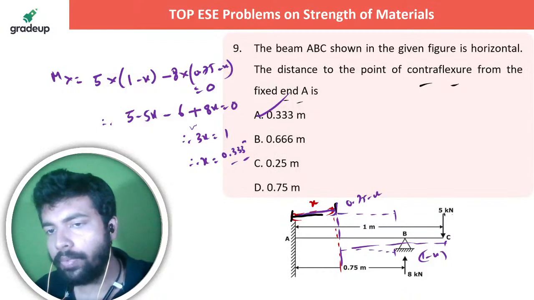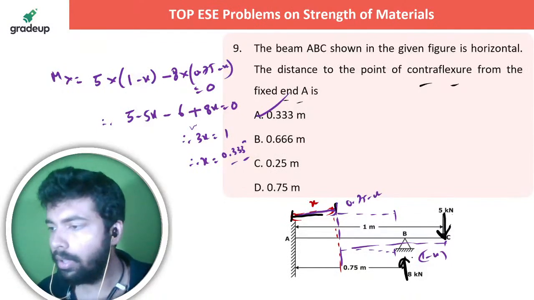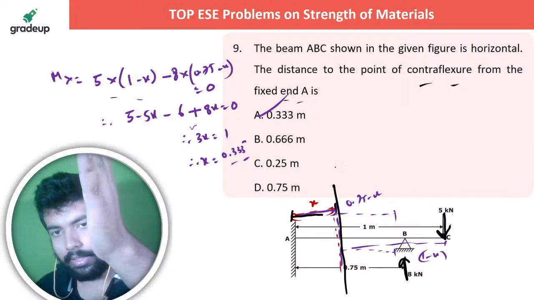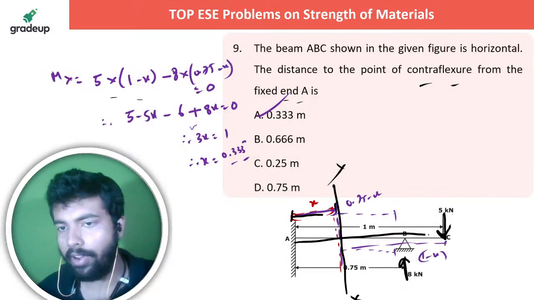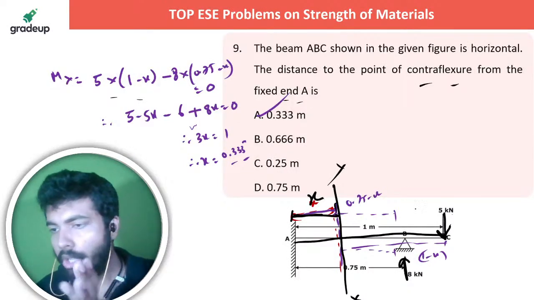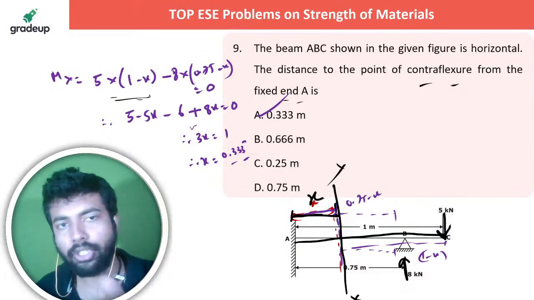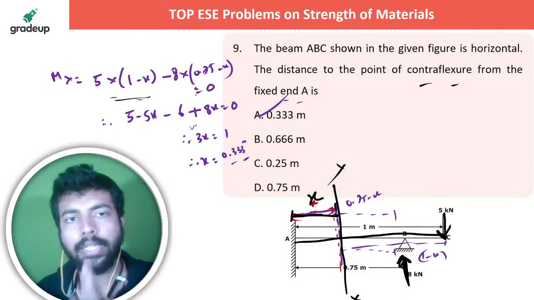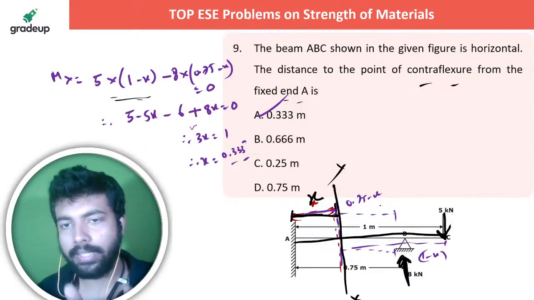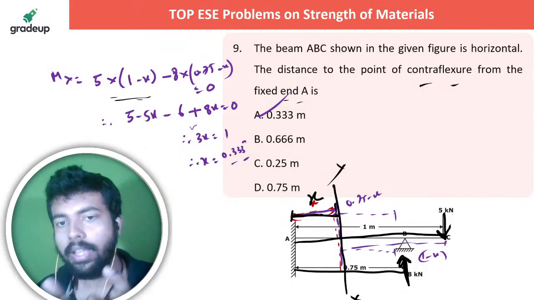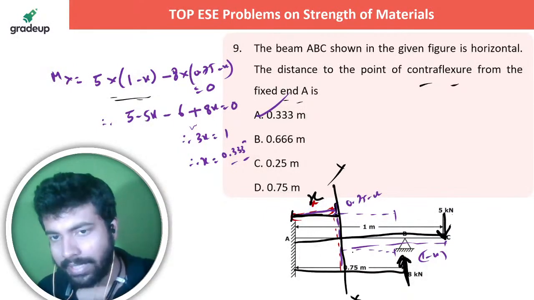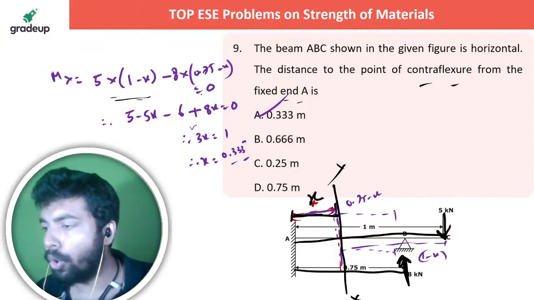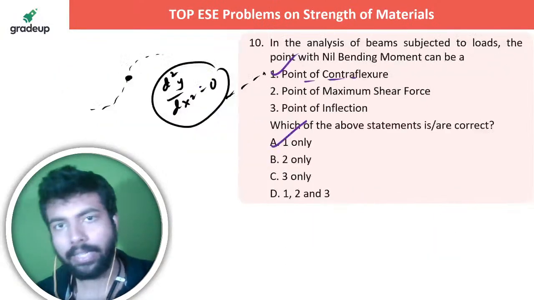You just see there are two forces, one is 5 kilonewton, one is 8 kilonewton, right? So due to 5 kilonewton, what is the bending moment at this section? This is x section. The total length is given 1 meter. This length is x meter. So it's 5 into 1 minus x clockwise. Second moment is given by this 8 kilonewton force upward, that is anti-clockwise, minus 8 into 0.75 minus x. This is 0.75, the total distance given. This is x. So the entire moment, total moment is 0. So from there you are getting what is x, right?